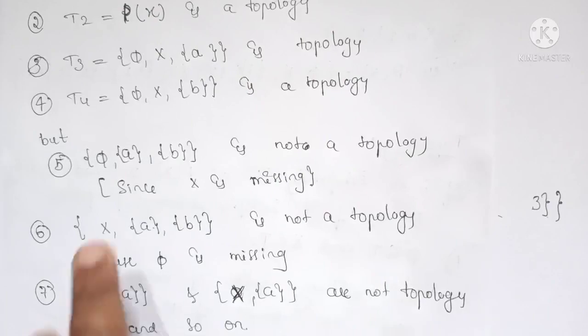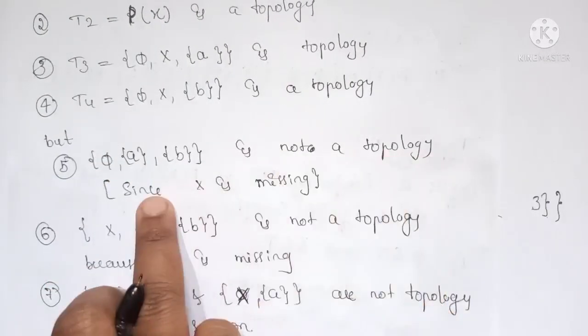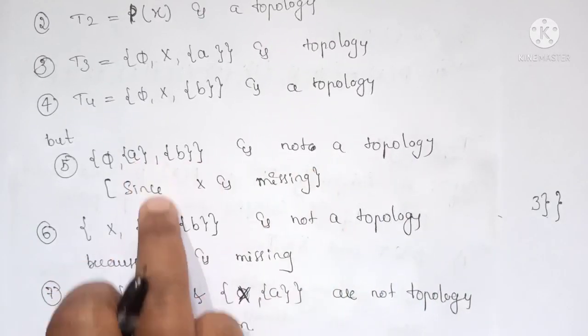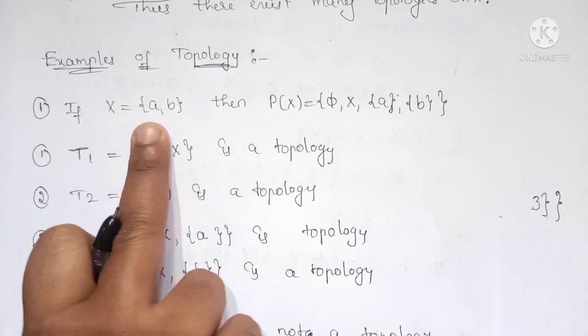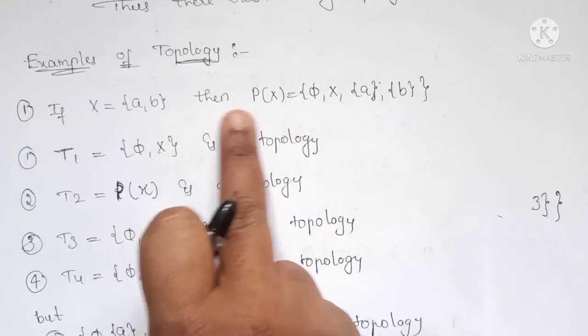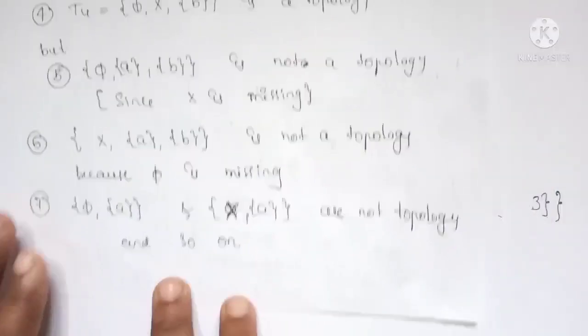So here we have a few more examples. Here {phi, A, B} is not a topology since X is missing. Next, I am taking the same example, the set X equal to {A, B} itself, and its power set is {phi, X, A, B}.